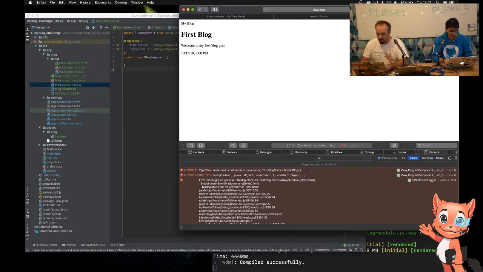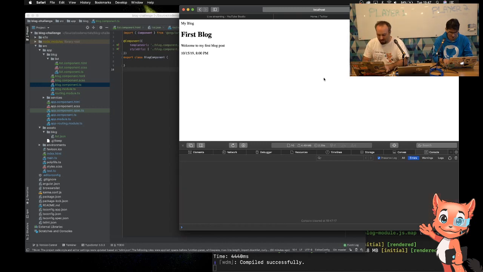Oh, actually, no, it's working. Hang on a minute. I'm preserving my logs. That's why. Apologies. I forgot I had preserve logs on, so I'm going to turn preserve logs back off so it doesn't confuse me again. It was working.